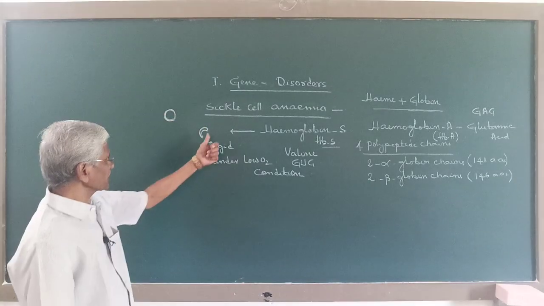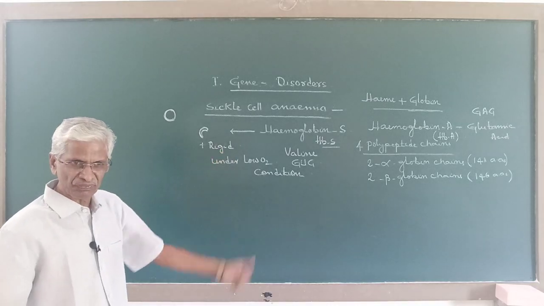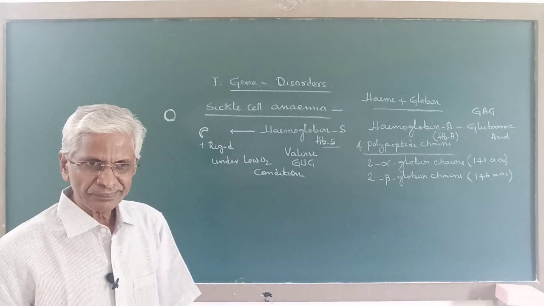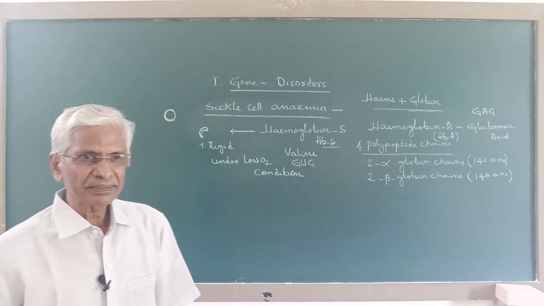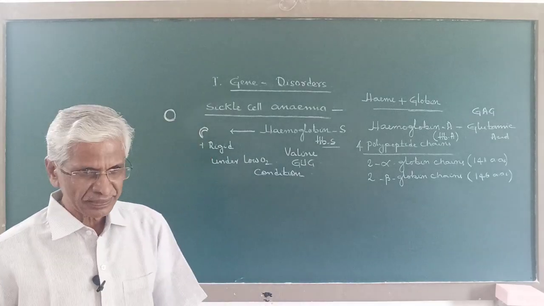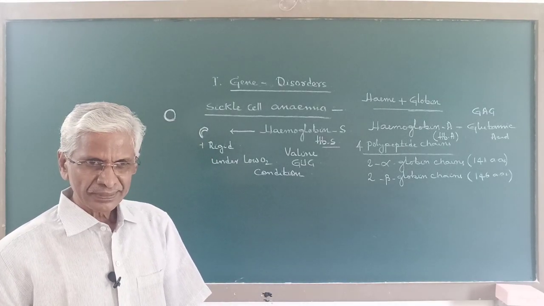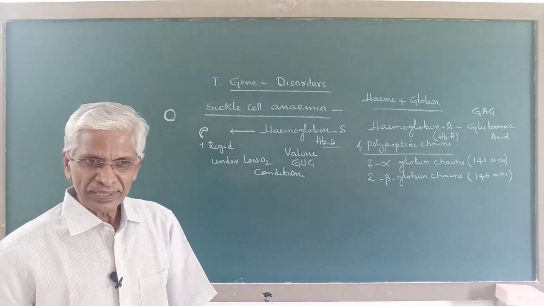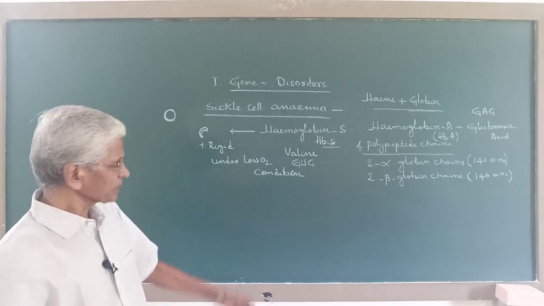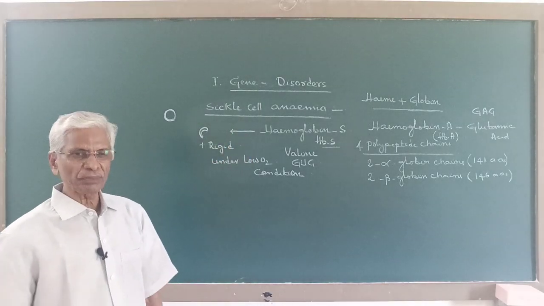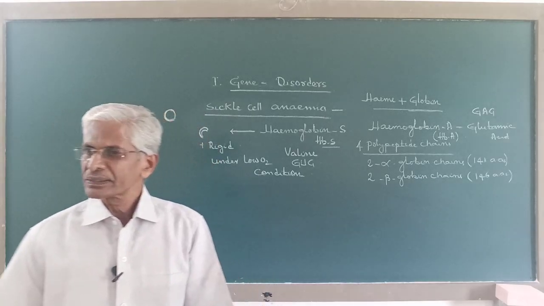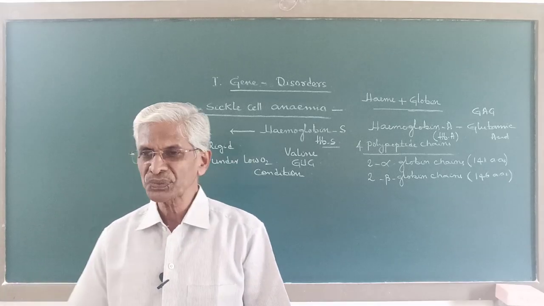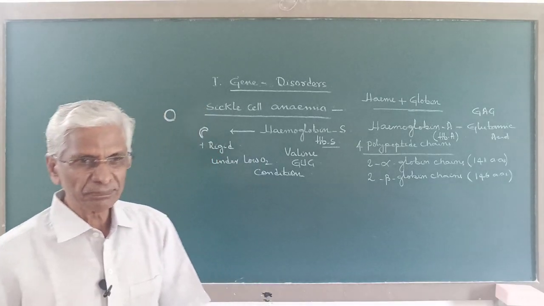So when the RBCs, which are sickle shaped and rigid, pass through narrow capillaries in the body, they get degenerated, that is, they break, and apart from that, they have a tendency to clot. As a result, the person suffers with anemia as well as poor circulation. So circulation becomes poor.